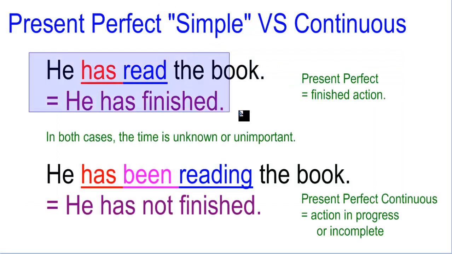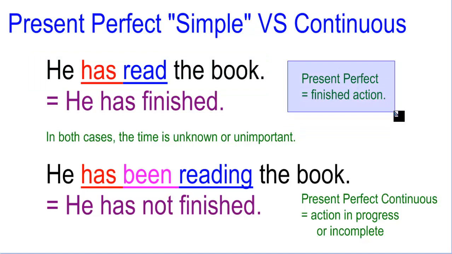When you say that he has read the book, what I usually will assume is that he finished reading the book. Because remember, usually when we use the present perfect, it means that actions are finished. Most of the time. Only when you use for or since you can have this ambiguity. But besides that, no. It's always an action that is finished. Okay, he has finished reading the book.